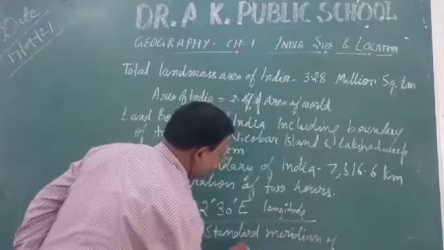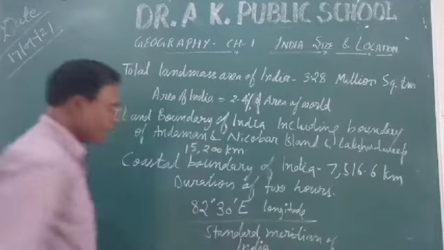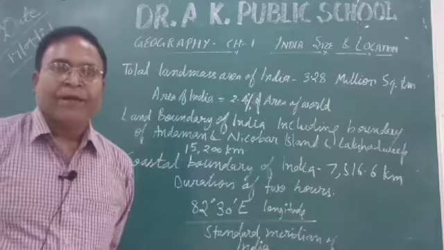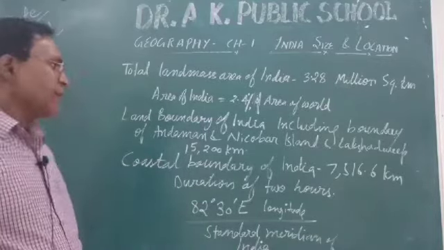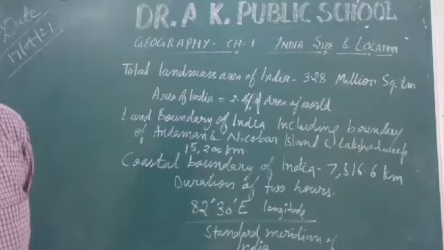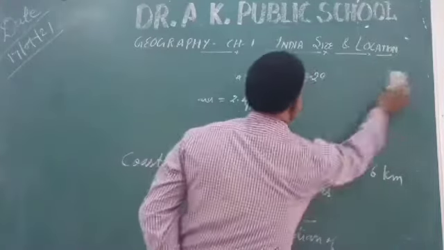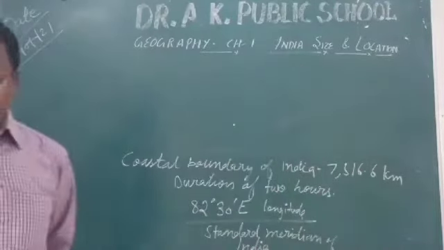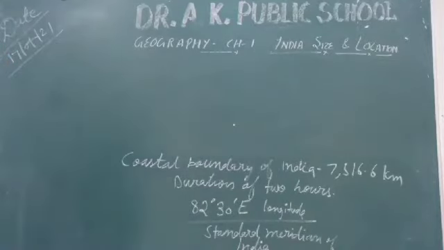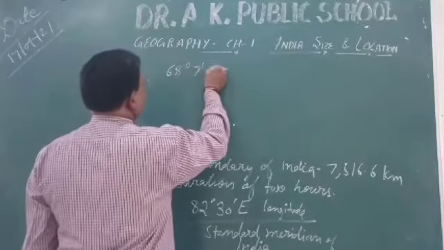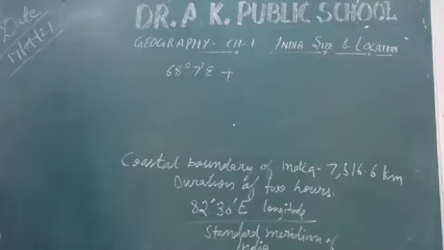Clear? This standard meridian of India came after a calculation. Let us calculate how this standard meridian came. For that we will consider the longitudinal extent of India, which is 68 degrees 7 minute east plus 97 degree 25 minute east.